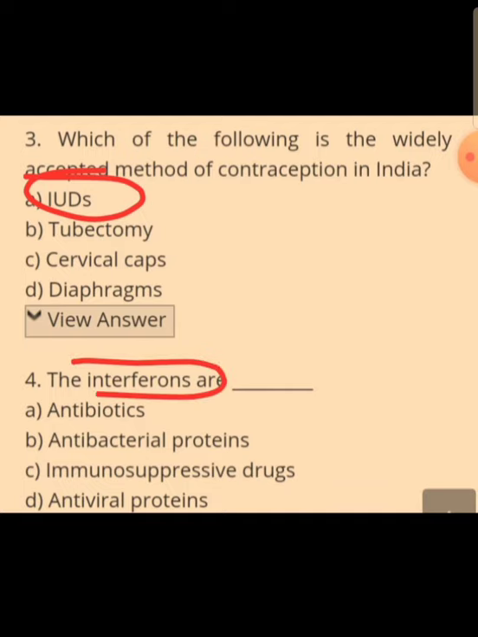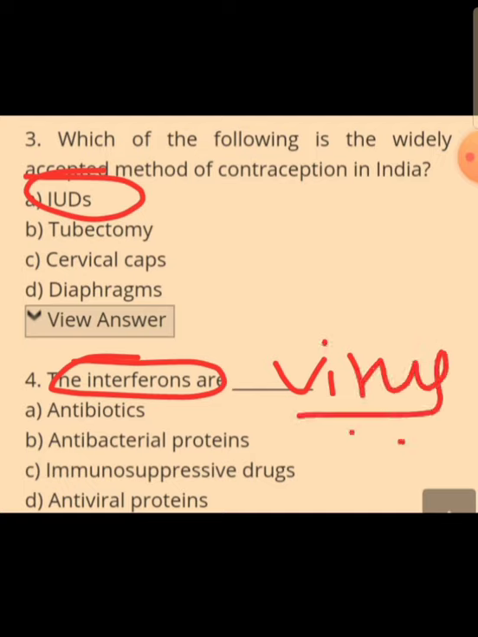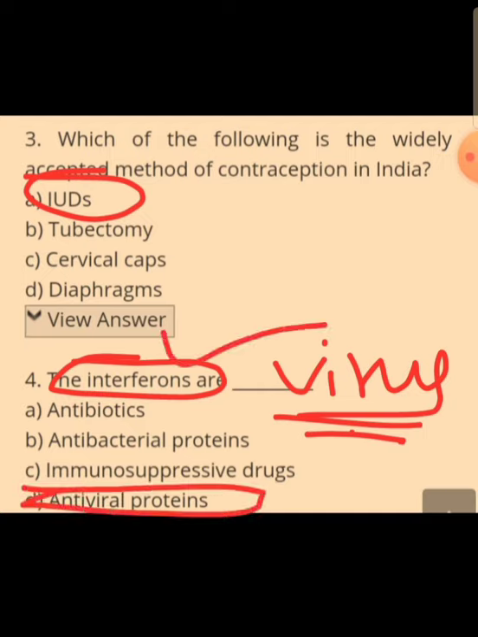Interferons are the proteins produced by our body when we get infected with a virus. If any virus enters our body, then our viral infected cells are going to secrete a protein, and that protein is called interferon. So it is an antiviral protein, a protein produced by viral infected cells within the host, within our body, when we are infected with the virus.